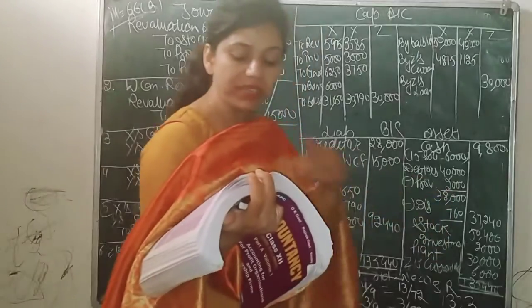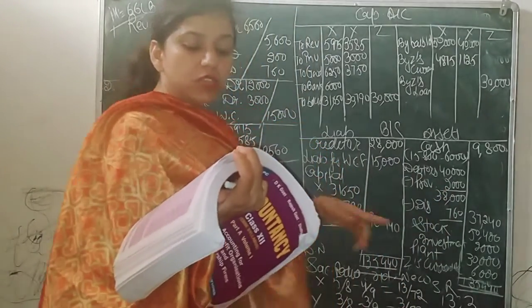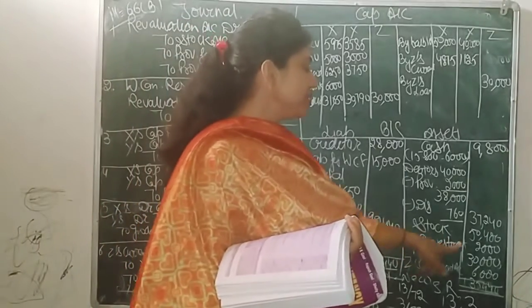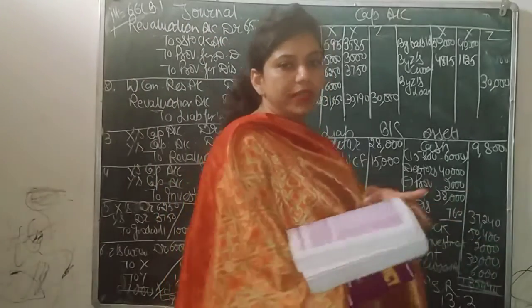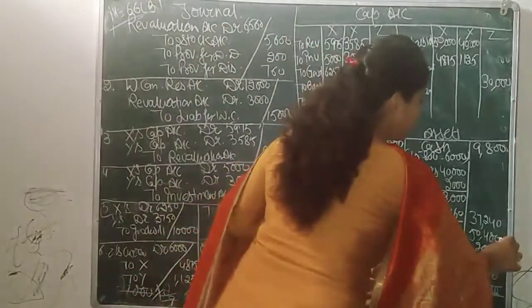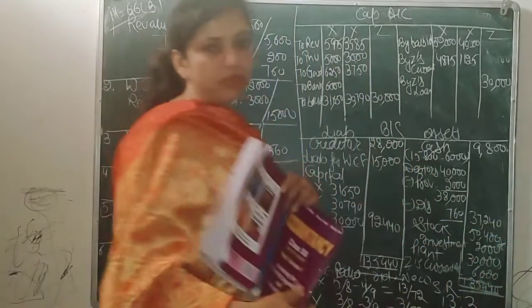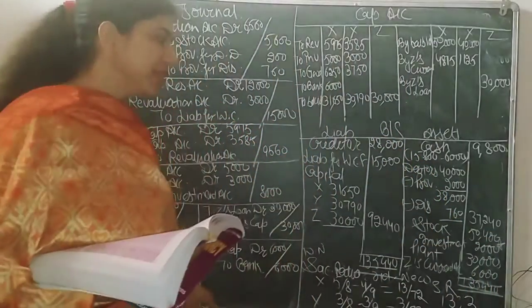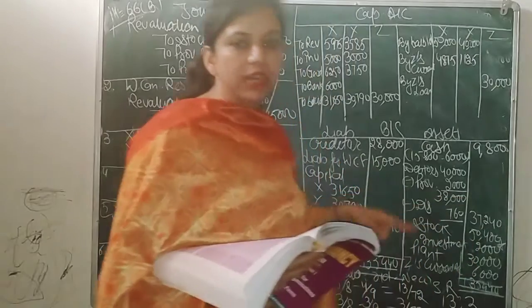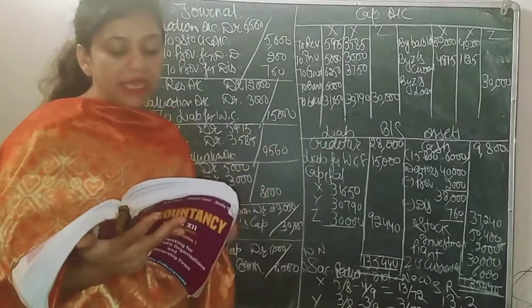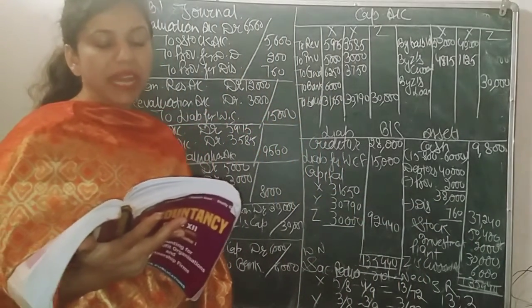And next, investment is decreasing, so we write 8,000 from the balance sheet. In the balance sheet investment is given as 10,000. So now it will be 10,000 minus 8,000, that is 2,000. Keep it in mind, you have to add or less in the balance sheet. Because investment is decreasing, it should be less: 10,000 minus 8,000.